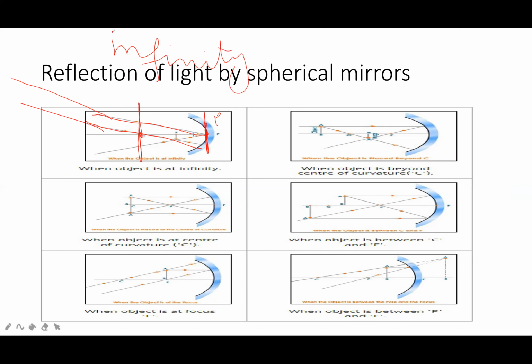When the object is at infinity, the image will be formed between the center of curvature and the focus, between these 2 points.